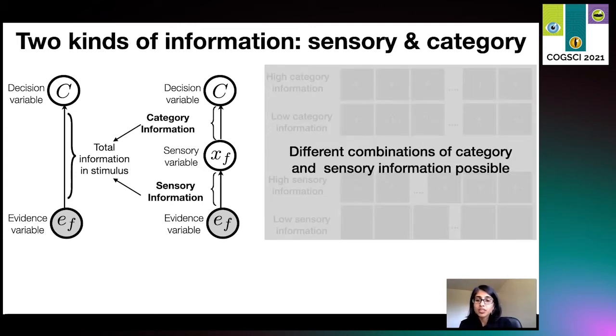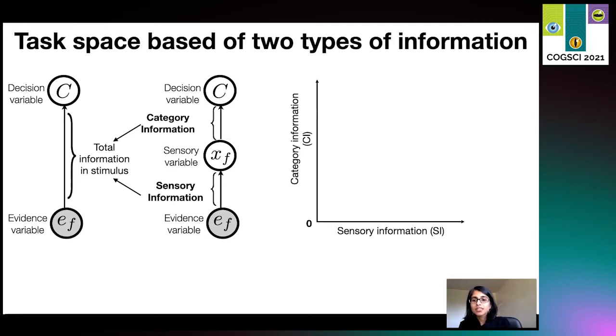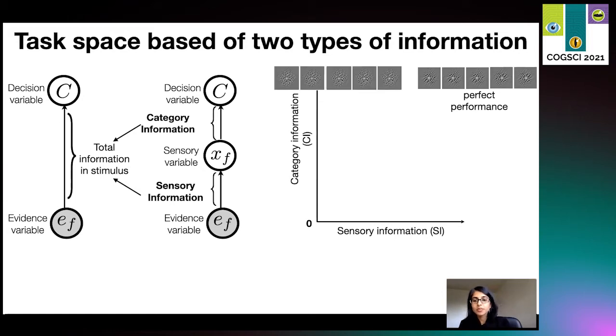Okay, now you can imagine that it is possible to come up with different combinations of the amount of sensory and category information in a task. Now let us look at the space of all possible combinations of sensory and category information. When both are high, that is, each evidence is clearly visible and all of them have the same orientation, a subject is at perfect performance. Now, keeping category information fixed, if we move along the x-axis towards 0, it reduces sensory information, as shown here. Similarly, keeping sensory information fixed, if we move along the y-axis, then category information is reduced and the orientations of the evidence go back and forth, as shown here.